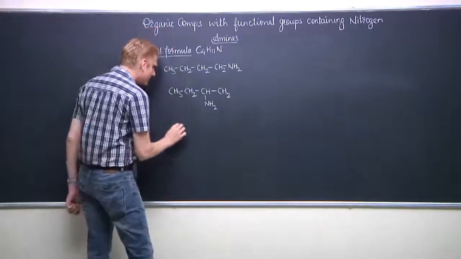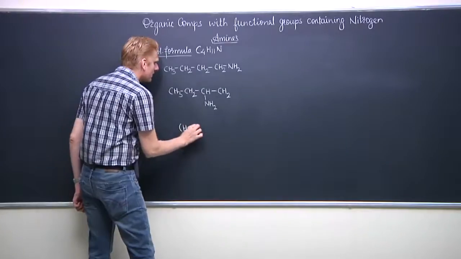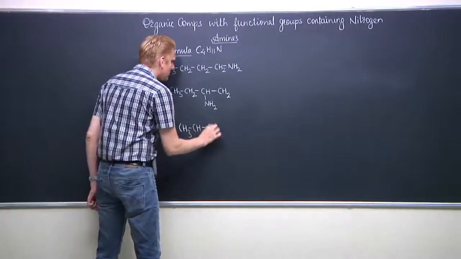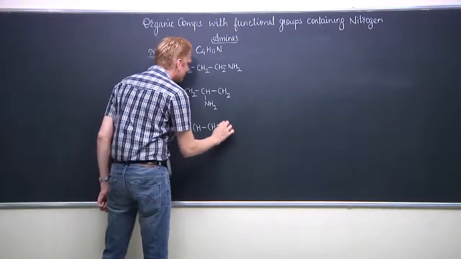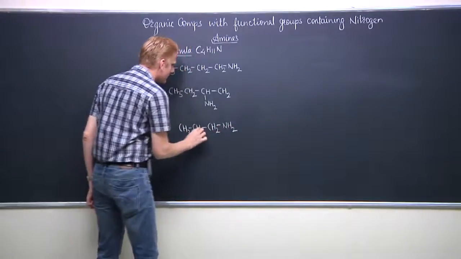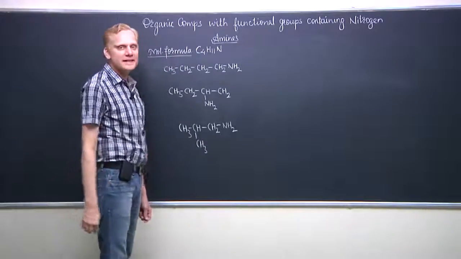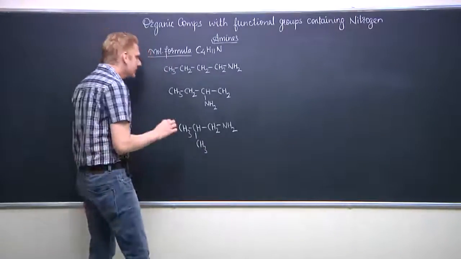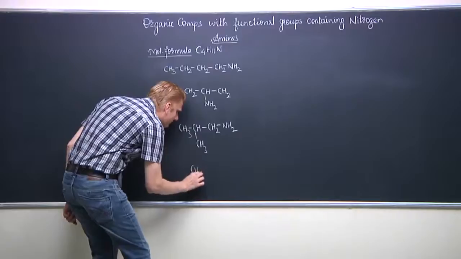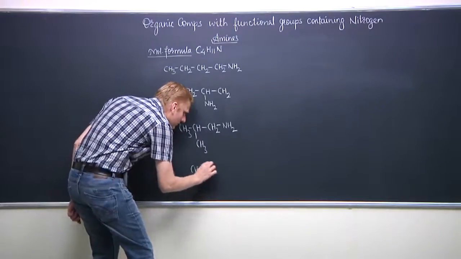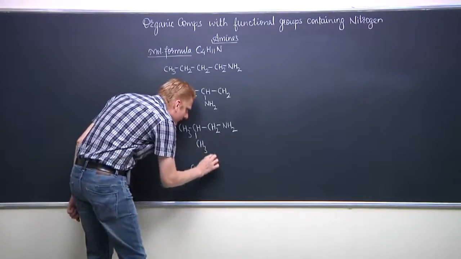We can also have a compound with parent chain of 3 carbon, amine group at the first carbon and a methyl branch at the second carbon. In the same category we can also have one more case here.